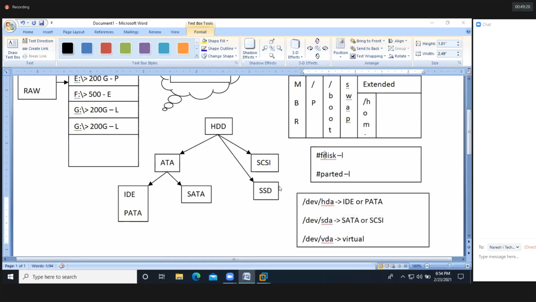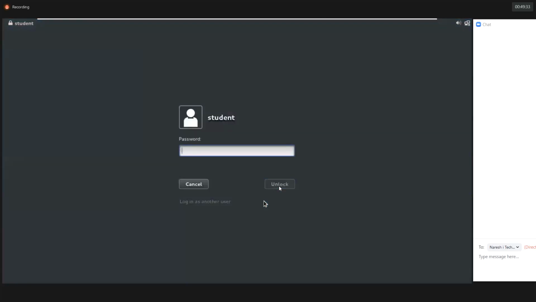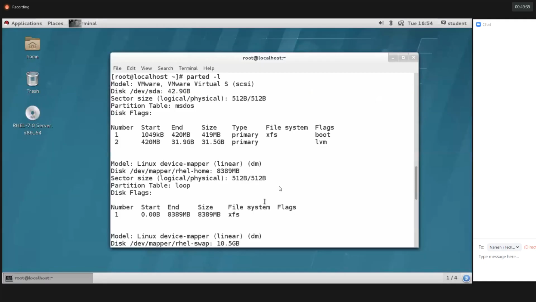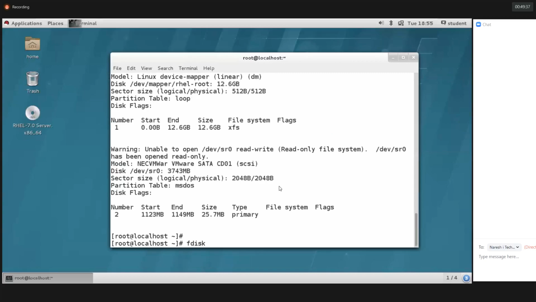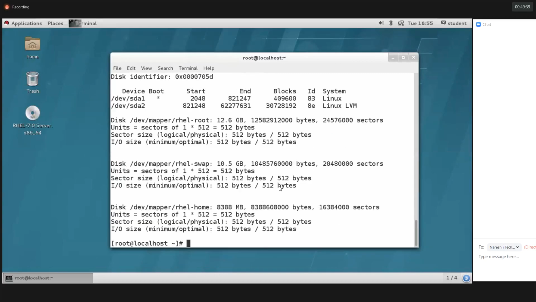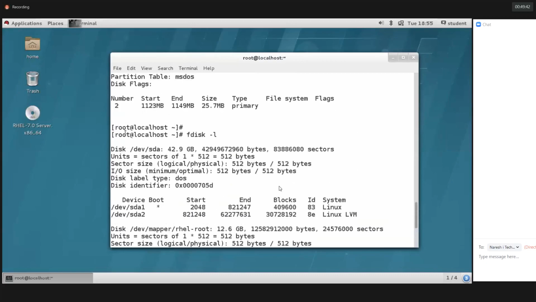So if I execute the fdisk -l command, what type of hard disk do we have in our operating system, in our virtual machine? Let's see here. fdisk -l. See, we have sda. sda means it's a SATA hard disk. /dev/sda, it's a SATA hard disk. It's 40 GB, and we have two partitions.